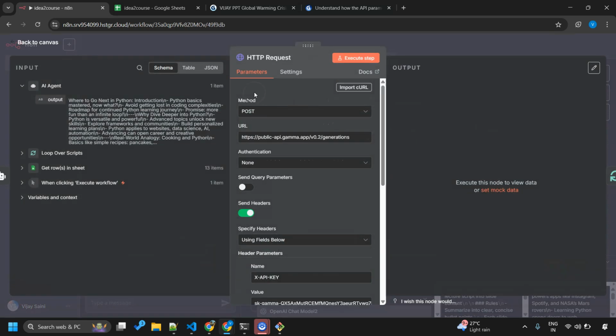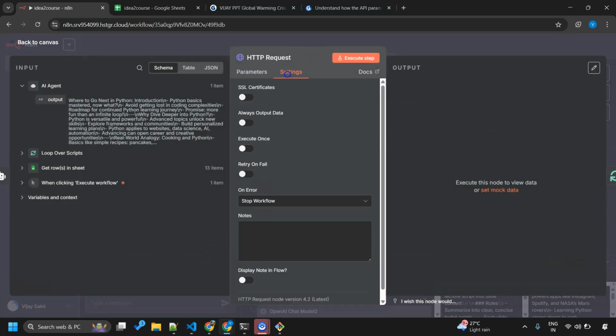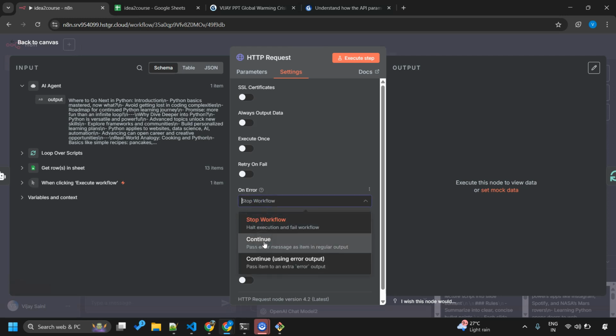In the HTTP request, I want to do one thing. See, we are converting this text into this specific format. Our AI agent can sometimes generate an output that is not acceptable by the Gamma app. It's possible, right? So in that case, what do you want to do? Do you want to stop the workflow immediately? No, I do not want to do that. Instead, I want to proceed with the next item, right? So I'll say continue.